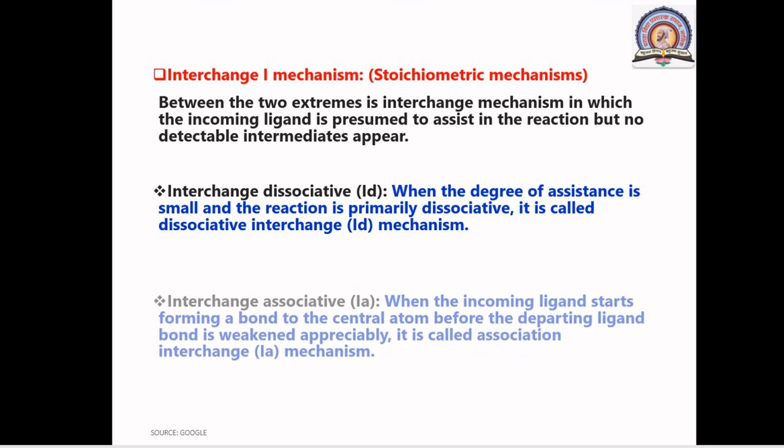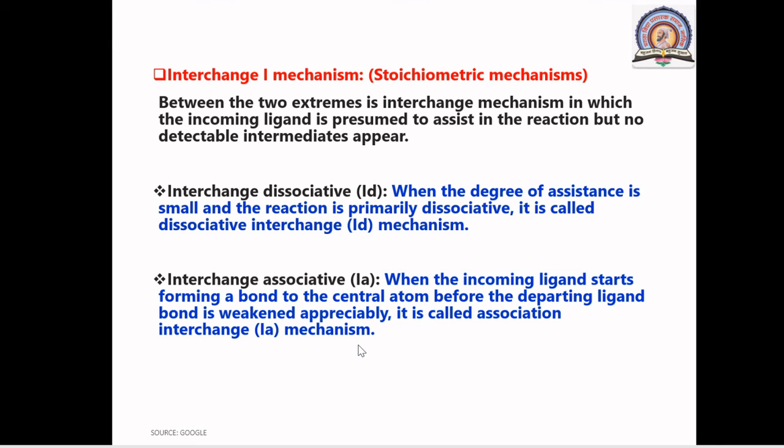Okay, while in case of interchange associative, when the incoming ligand starts forming a bond to a central atom before the departing ligand bond is weakened appreciably, it is called as associative interchange mechanism or IA mechanism.